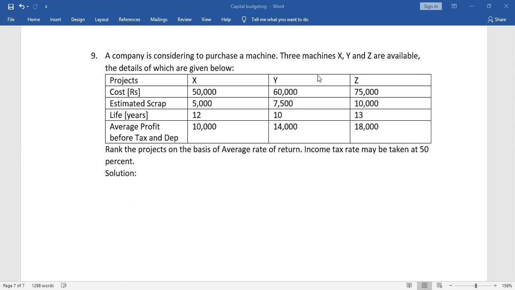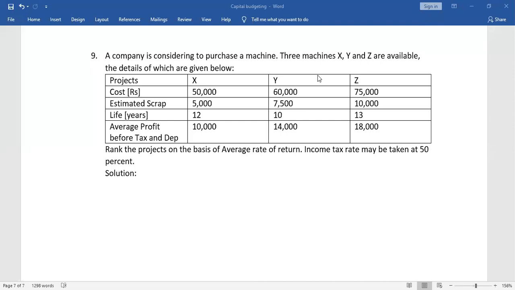After the expected life, whatever amount is received on selling the asset is known as the estimated scrap value. Now they have given average profit before tax and depreciation, which means the profit is before calculating both tax and depreciation.